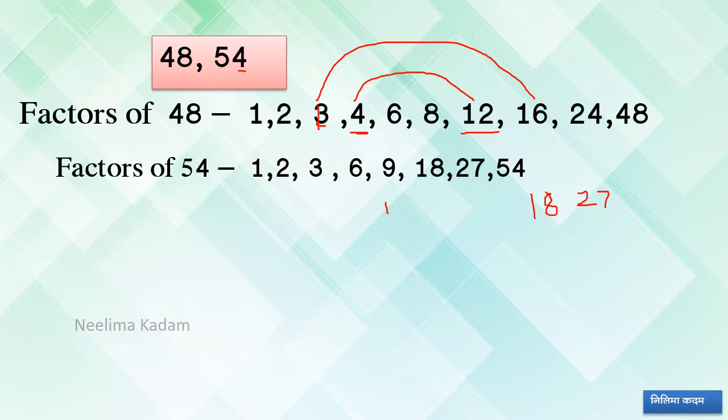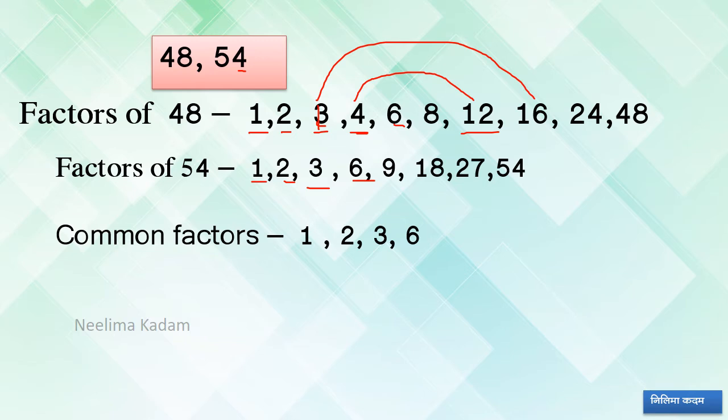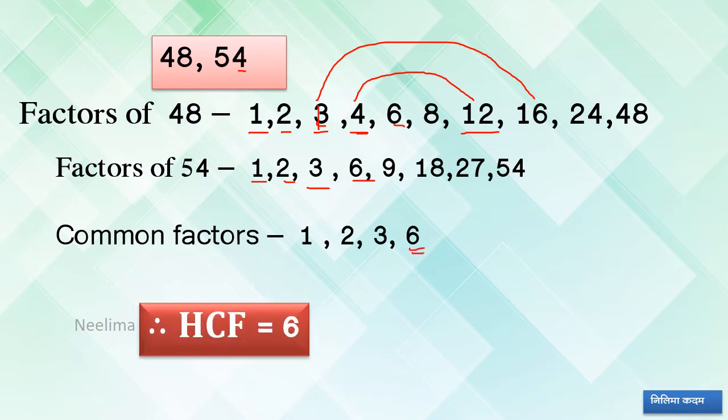कळले कसे काढायचे फॅक्टर्स? Okay. Now, next step, what we have to do? Common factors. So, which are the common? 1, then 2, 3, 6. So, common factors are 1, 2, 3, 6. Now, out of these, which is the highest one? Yes, 6. And therefore, the HCF of 48 and 54 will be 6. Okay.